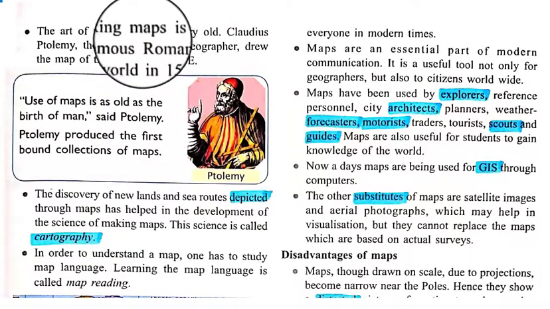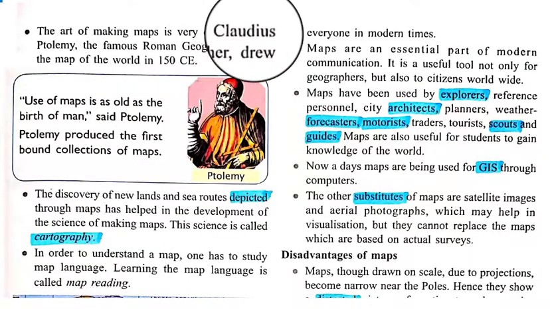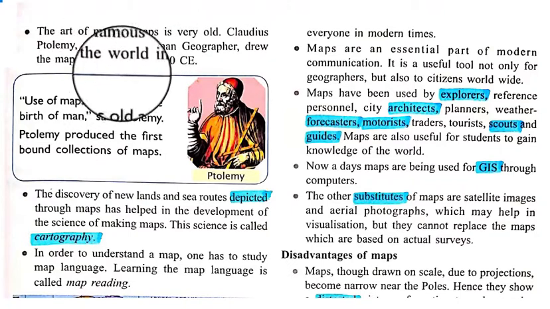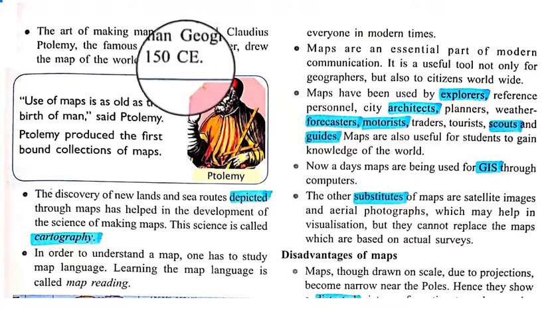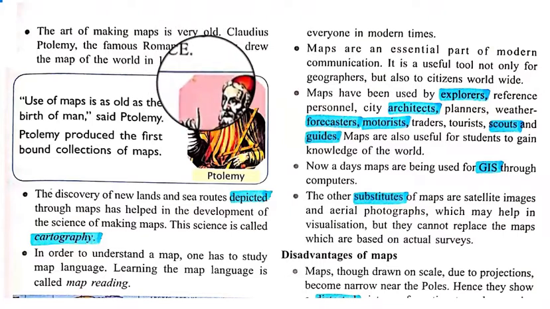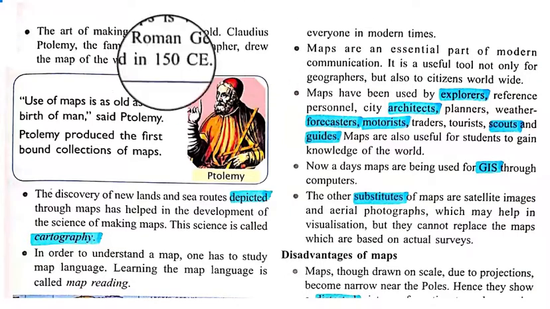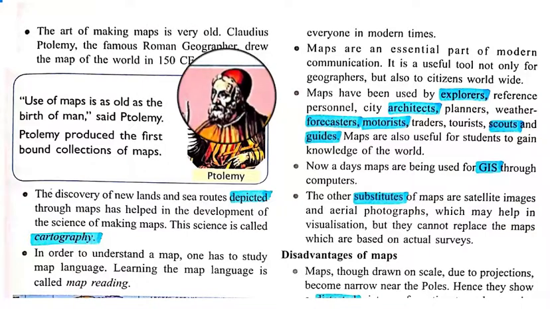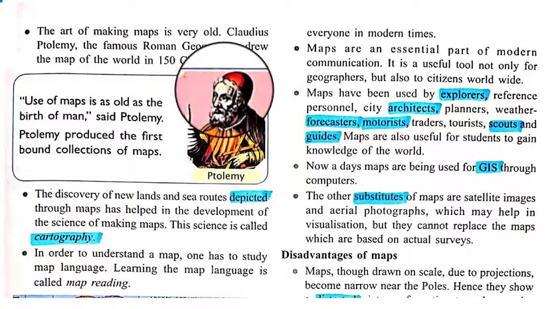The art of making maps is very old. Claudius Ptolemy, the famous Roman geographer, drew the map of the world in 150 CE. So at first the map was drawn by Claudius Ptolemy in 150 CE, and this art of map making is very old.